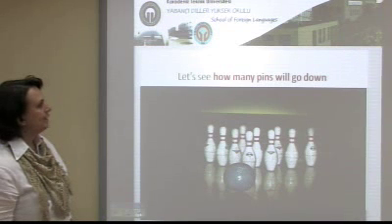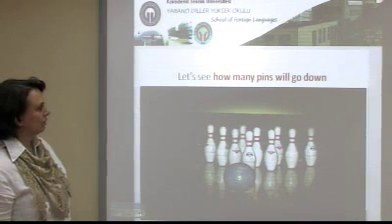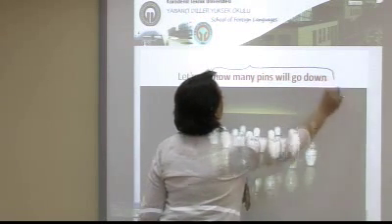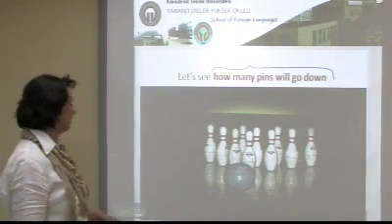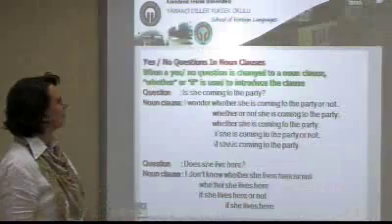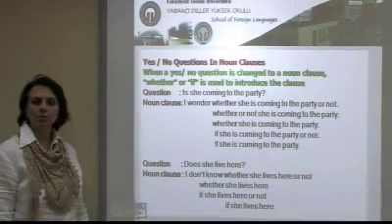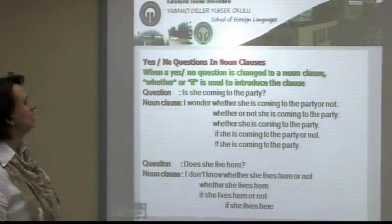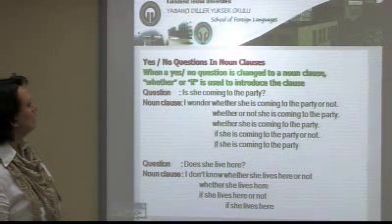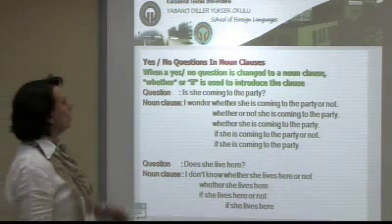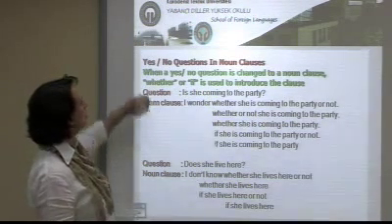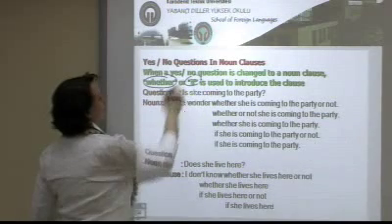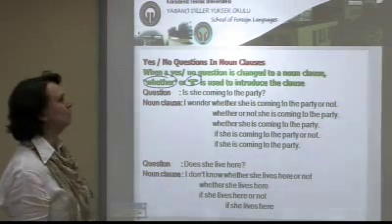Another noun clause. Let's see how many pins will go down. Another example of a noun clause. In the second group, we can talk about yes-no questions. We can turn yes-no questions into a noun clause structure. While doing this, we use if or whether. Is she coming to the party?